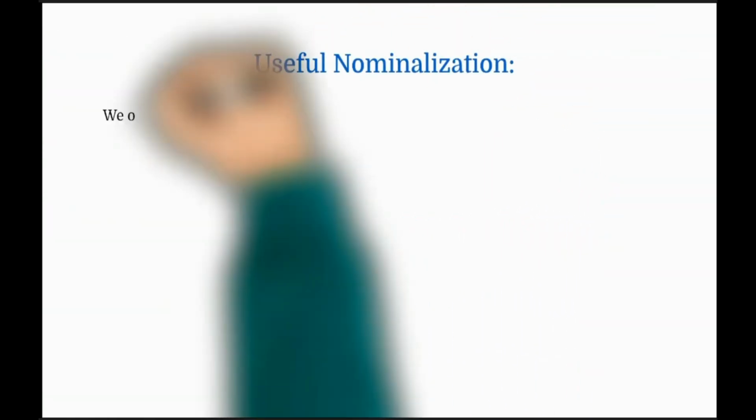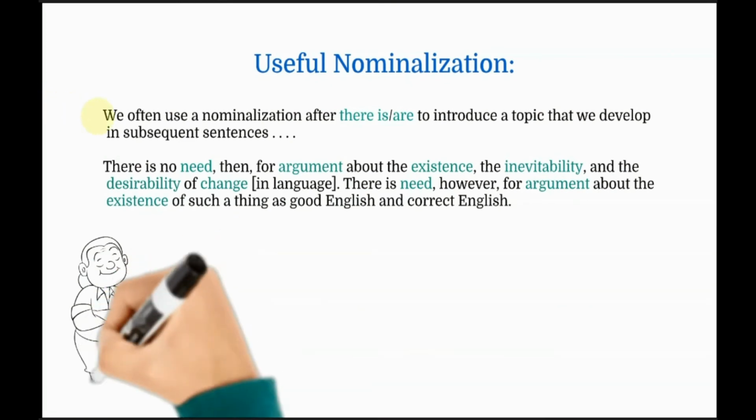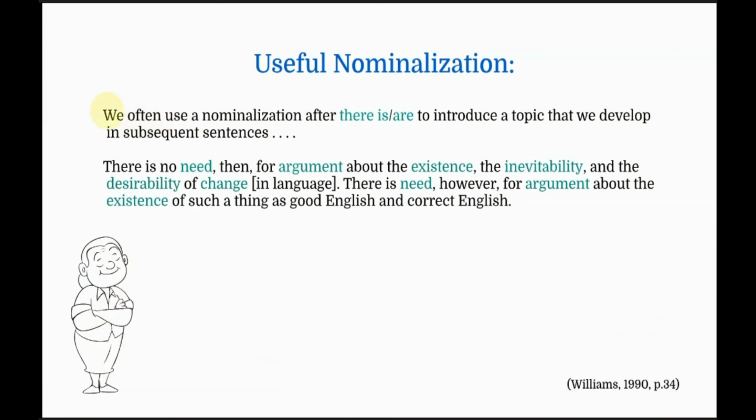Remember how I said we do not eliminate nominalizations all the time? Here is one case. We often use a nominalization after "there is" or "there are" to introduce a topic that we develop in subsequent sentences. For instance, there is no need then for argument about the existence, the viability, and the desirability of change in language. There is need, however, for argument about the existence of such things.